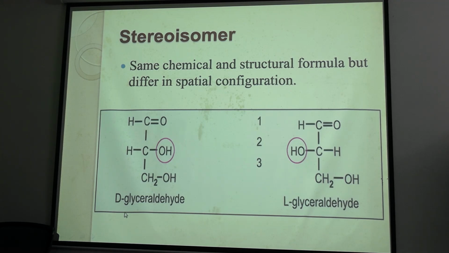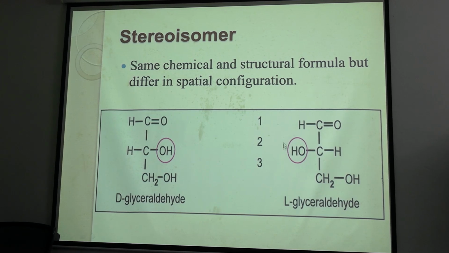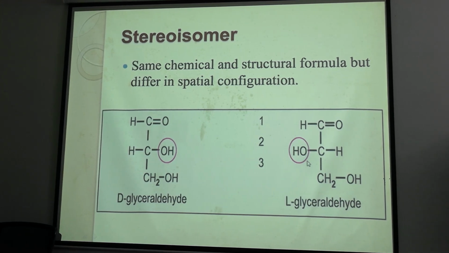Clear? Penultimate carbon: when the OH group is on the right hand side, it will be the D form, and when the OH group is on the left hand side, it will be the L form, and these are written in capital letters, D and L. So what is this glucose? Is this L glucose or D glucose?